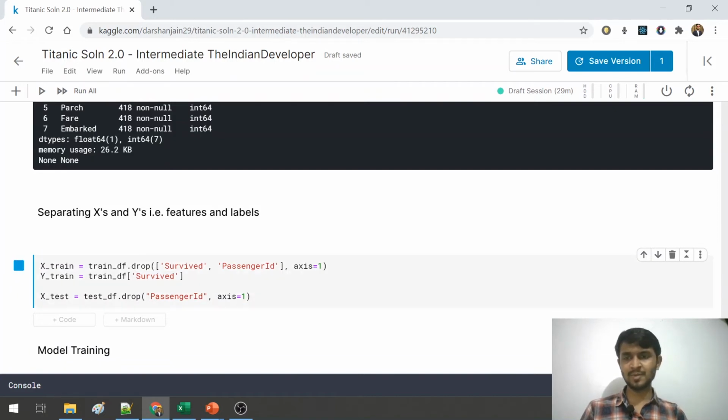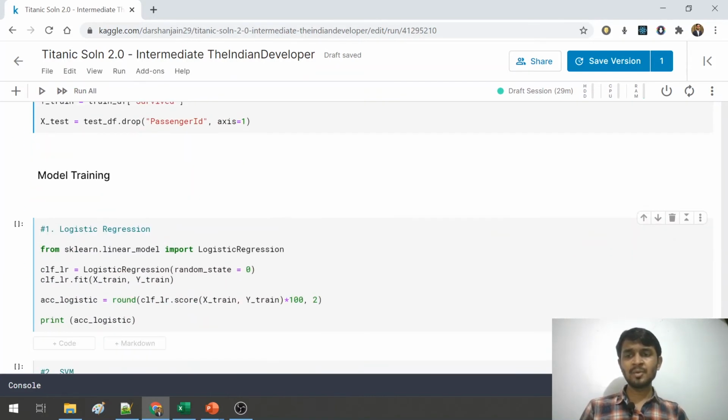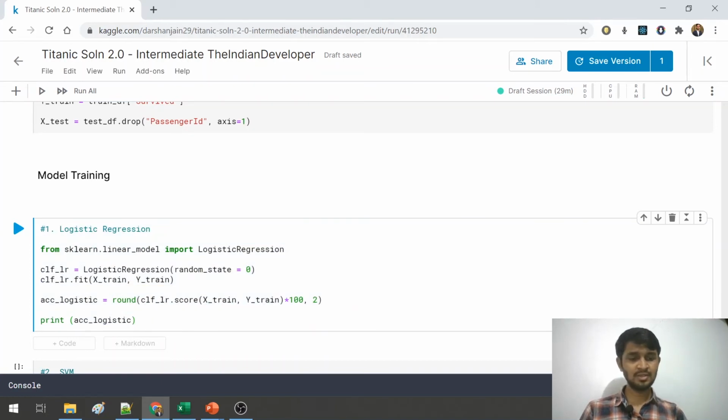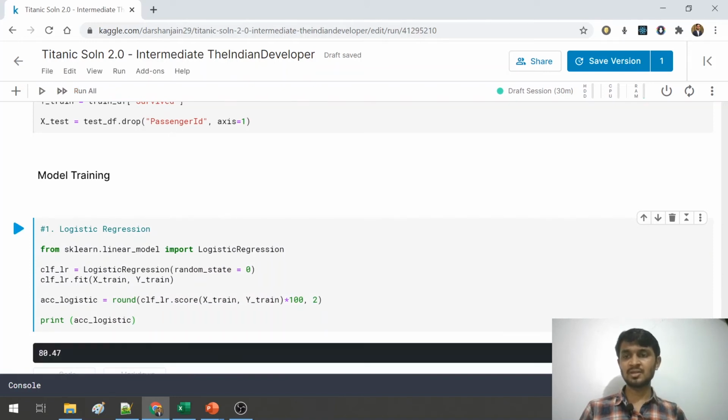Let me run this part of code. And as you all remember, we have done coding with logistic regression. I've used the same code here, and let me run this code to see the output of the score of the logistic regression, that is 80.47.